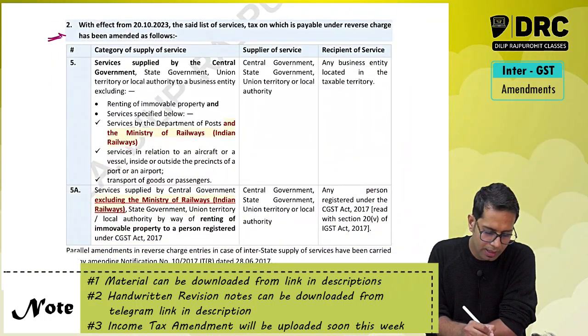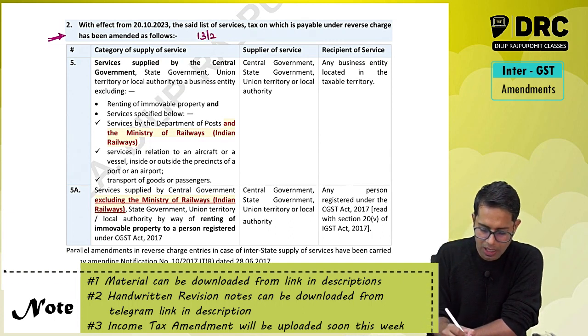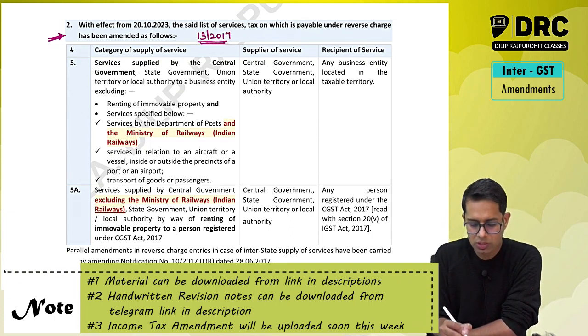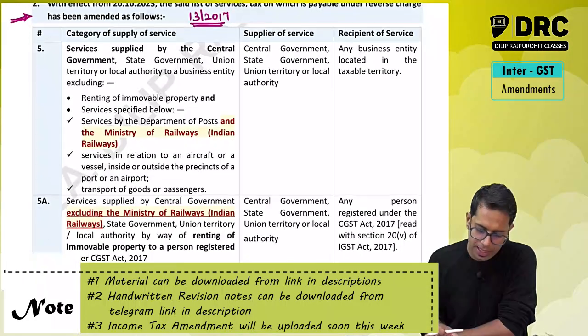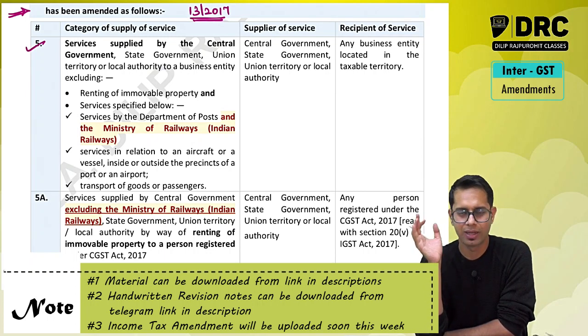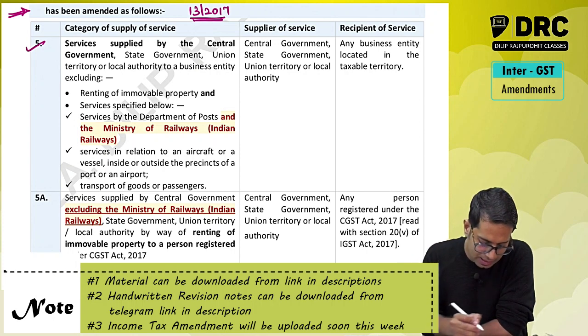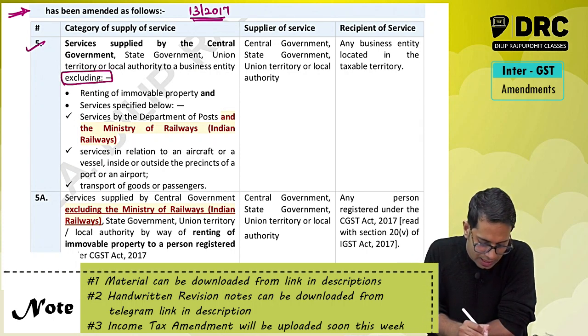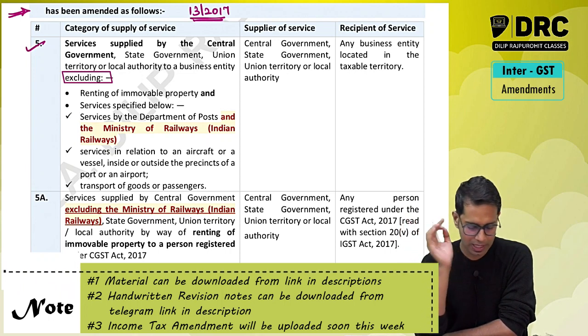Now you remember we discussed RCM notification number 13/2017, which gives a list of services on which tax is required to be paid under reverse charge mechanism. In that, one of the entries is entry number 5, which talks about services given by government, central government, state government, local authority, union territory, excluding what, sir? Excluding these services will be taxable under reverse charge mechanism.